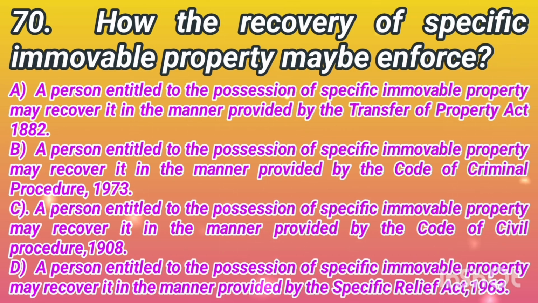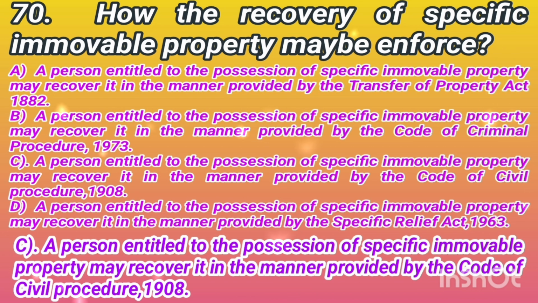Option C, a person entitled to the possession of specific immovable property may recover it in the manner provided by the Code of Civil Procedure 1908. Option D, a person entitled to the possession of specific immovable property may recover it in the manner provided by the Specific Relief Act 1963. The correct answer is option C, a person entitled to the possession of specific immovable property may recover it in the manner provided by the Code of Civil Procedure 1908.